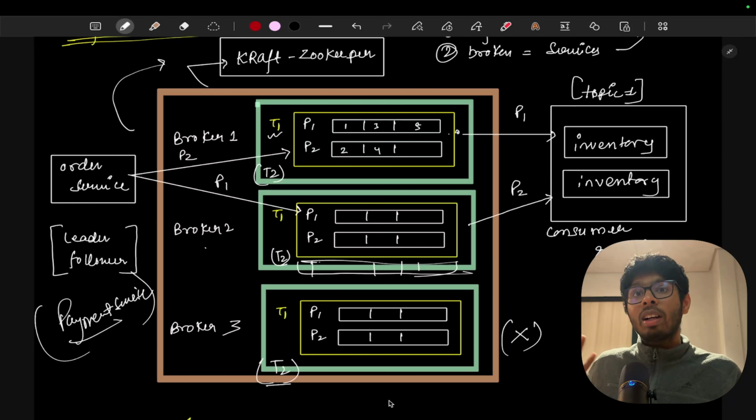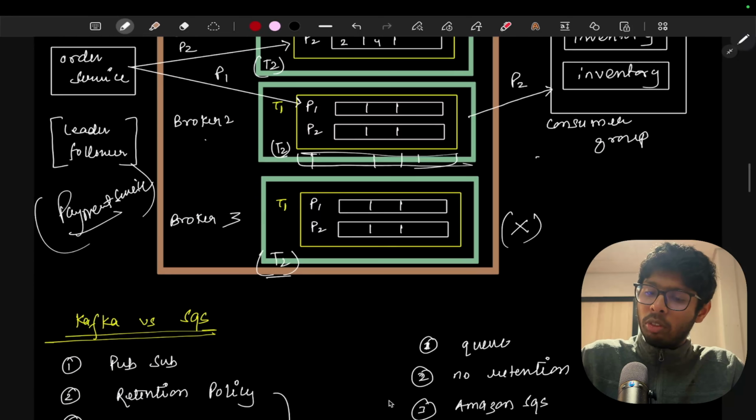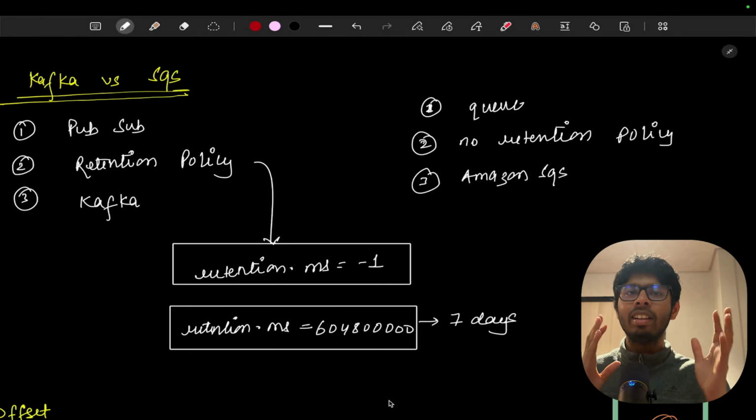I think you understand the clustered architecture of Kafka, the replication, and why Kafka is fault tolerant. I will also write this point, fault tolerant. So now let's understand the difference between Kafka and SQS.